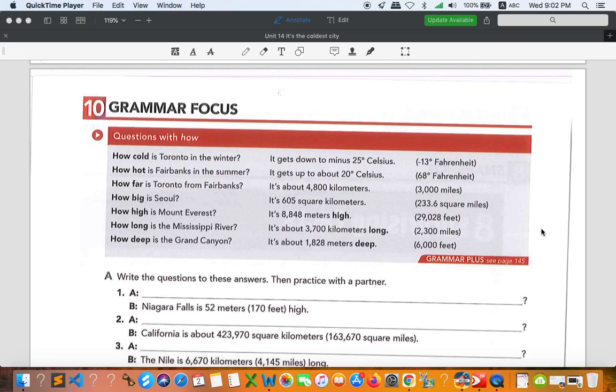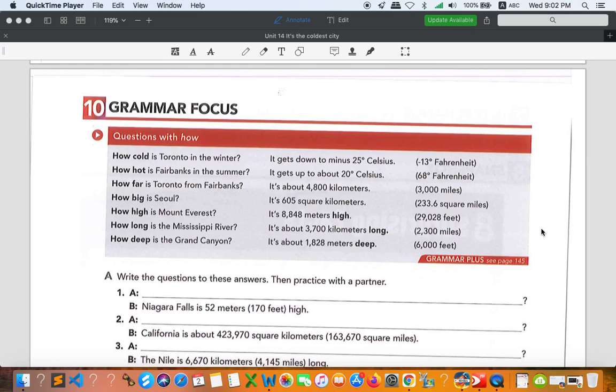Today I would like to continue our lesson, so we're moving on to activity number 10, grammar focus, questions with how. Alright, so as you can see right here we have a lot of examples and we have questions with how, like how cold, how hot, how far, how big, how high, how long, and how deep.